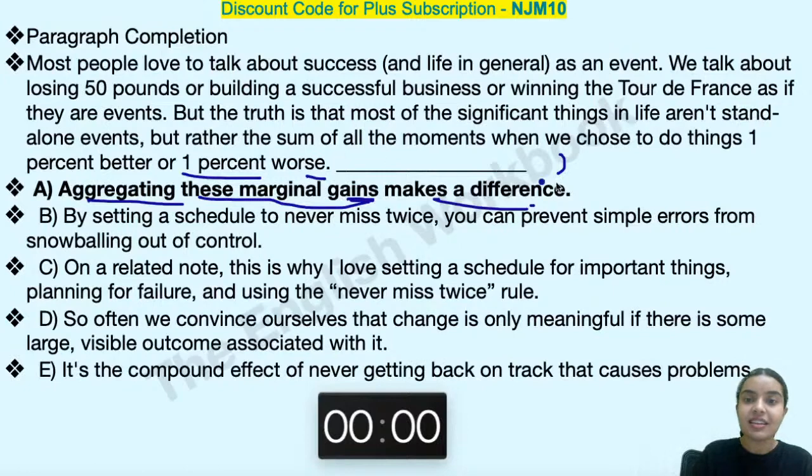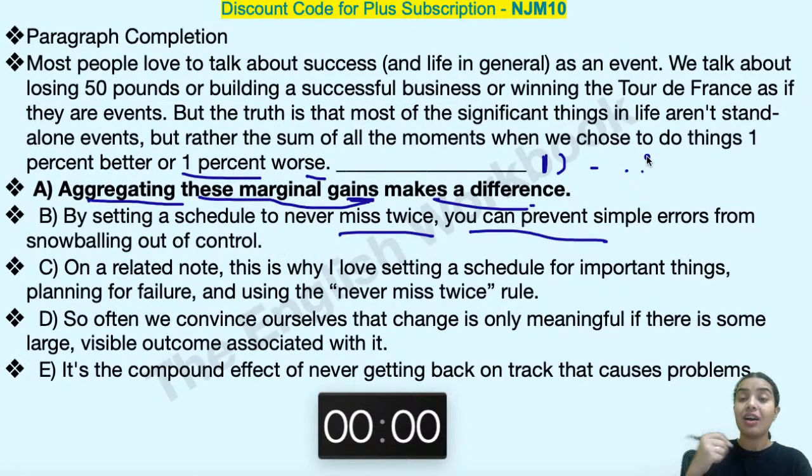See, this has to be the last line because you don't have any line continuing over here. So by default, it becomes the last line of your paragraph. Also, the rest of them. By setting a schedule to never miss twice, you can prevent simple errors from snowballing out of control. I'm not talking about things going out of control. I'm talking about moments. I'm talking about how we are doing things. We are choosing to do things. So this is not the right sentence to be used.